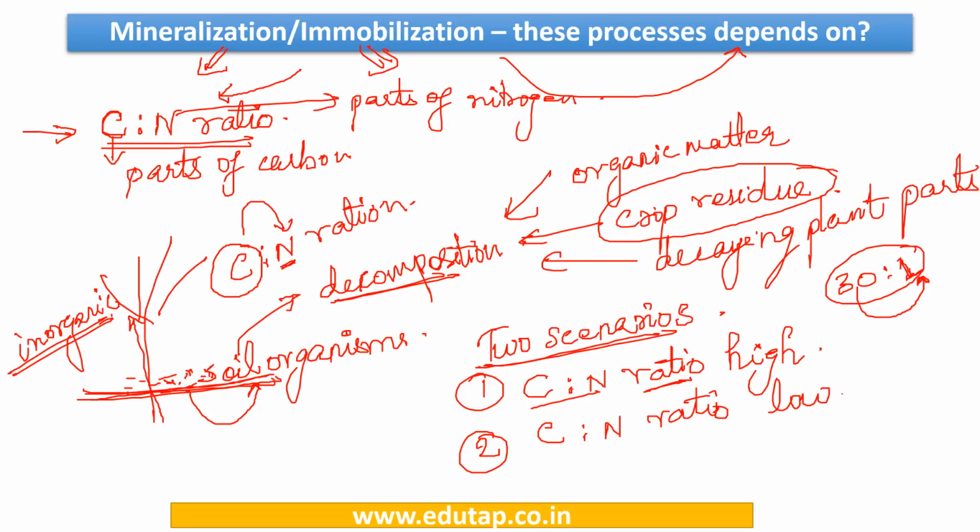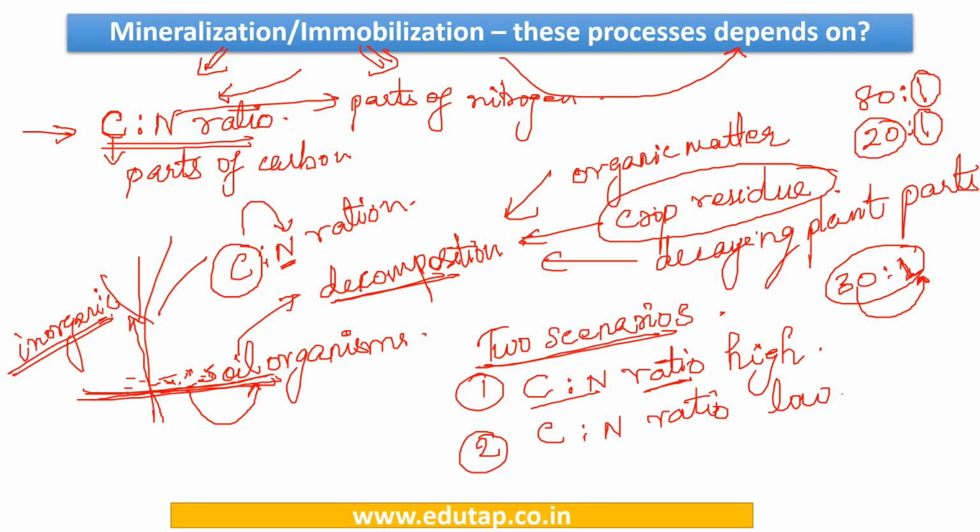So if I say 80:1, it is a high C:N ratio, because for every nitrogen the number of carbon parts is more than 30. Now if I say 20:1, it is a low C:N ratio, because for every 1 part of nitrogen we have fewer than 30 parts of carbon.